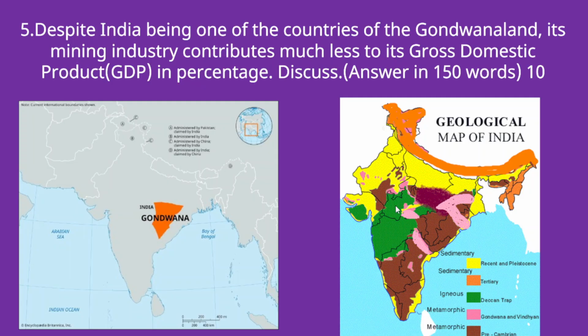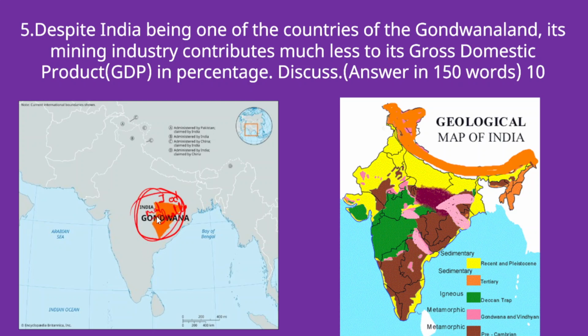So the next question that we're going to discuss is about the Gondwana land. I hope all of you have a basic idea about the Gondwana land, and this Gondwana land is located across central and eastern India, and states like Jharkhand, Odisha, Chhattisgarh and parts of Madhya Pradesh come under the Gondwana land.